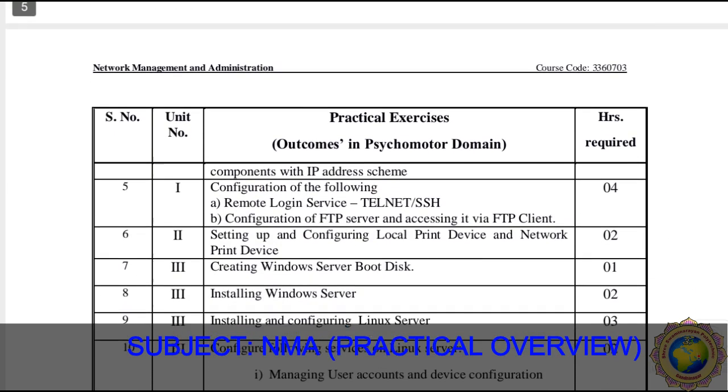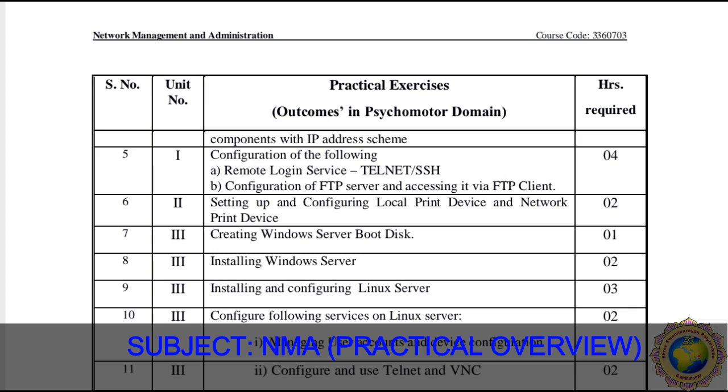Exercise number 5, that is practical number 5, is the configuration of the following: remote login services Telnet, SSH, and Secure Socket Layer, and then configuration of an FTP (File Transfer Protocol) server and accessing it via an FTP client. Here we see how to configure an FTP server and remote access login. This practical also requires 4 teaching hours.